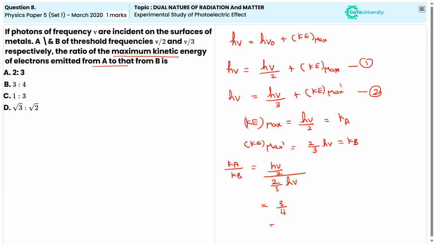So the ratio is nothing but 3:4. So this is the ratio of the maximum kinetic energy of electrons emitted from A to that from B. So the answer is option B, 3:4.